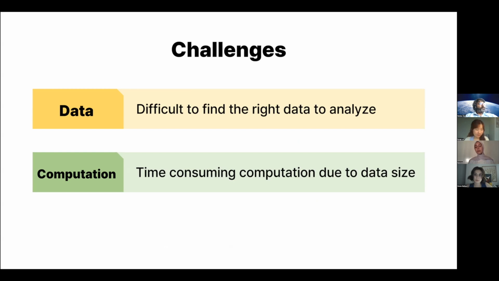And also there is the computation challenge. It's not easy to analyze large genome data. It might take a lot of time to find outputs or to generate plots. So those were some of the challenges that we have encountered.